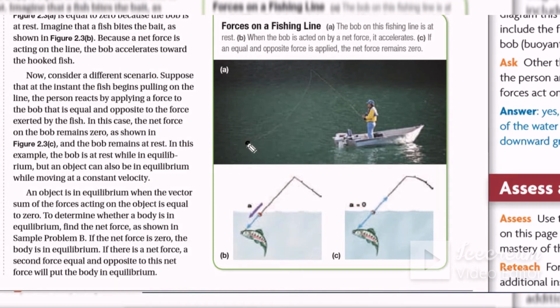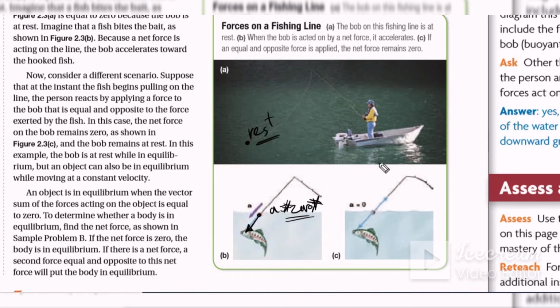The first one, this one is at rest, so the total force equals 0 because it is in equilibrium. Now what about this? When he hooks the fish and the fish moves at constant speed, it means acceleration equals 0, so the net force also equals 0, because this one is also in equilibrium.